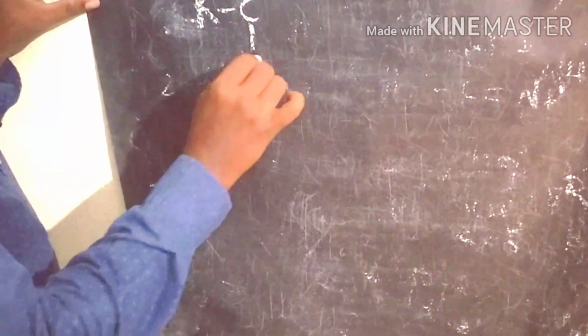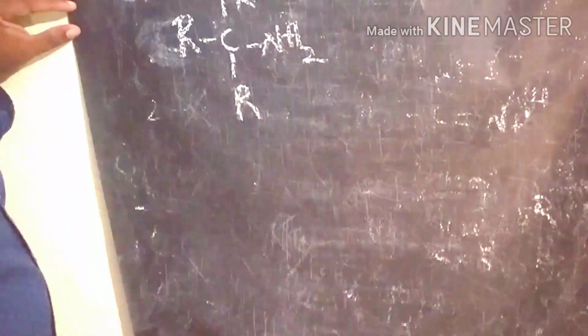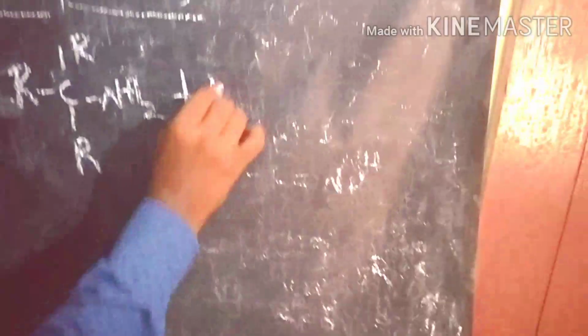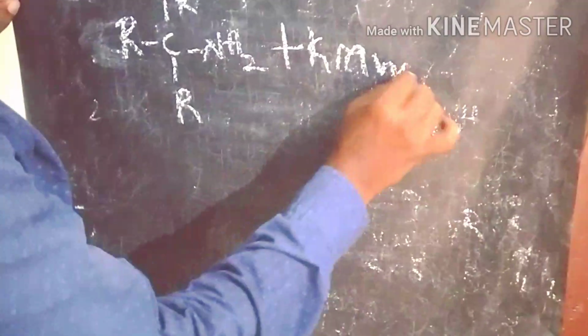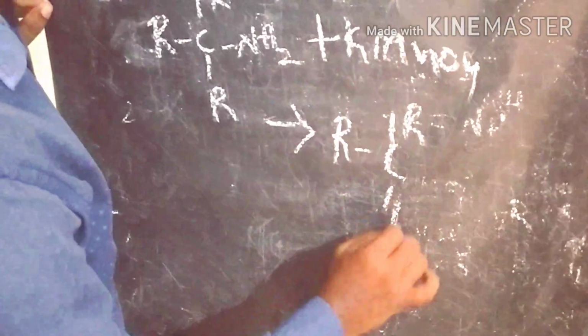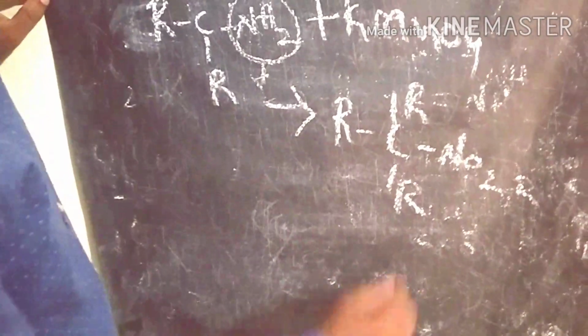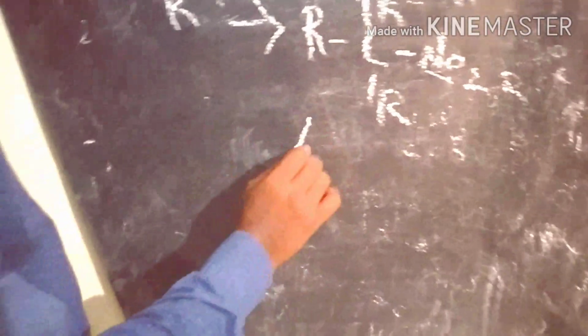This tertiary alkyl primary amine involving in the oxidation process gives nitro compounds as the products. So this amino group directly involving in the oxidation process produces the nitro group as the product. So we are getting nitroalkanes as the products.